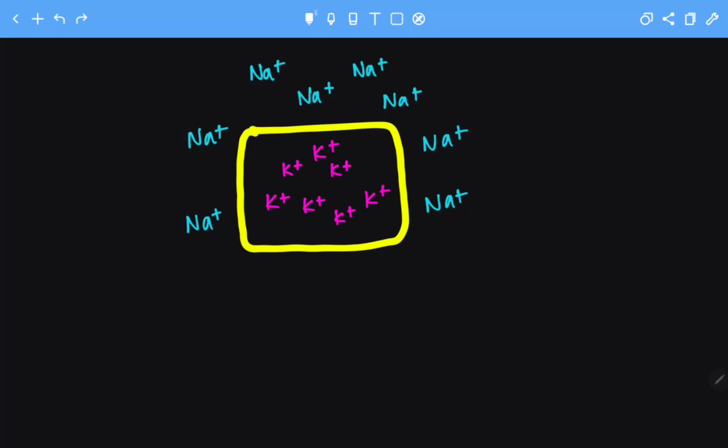Everybody, in this video we are going to learn a trick to keep in mind that sodium is abundant outside the cell while potassium is abundant within the cell. A trick to keep this in mind is that the cell is a regulator and it regulates what molecules it wants to send inside and what molecules it wants to keep outside.